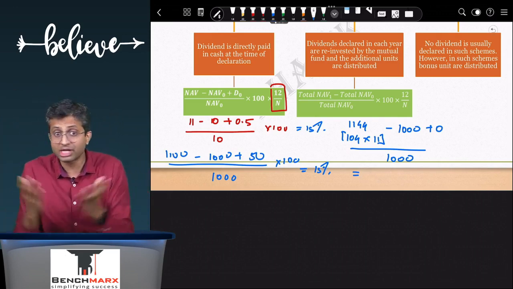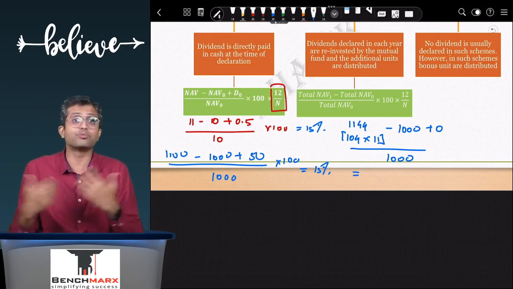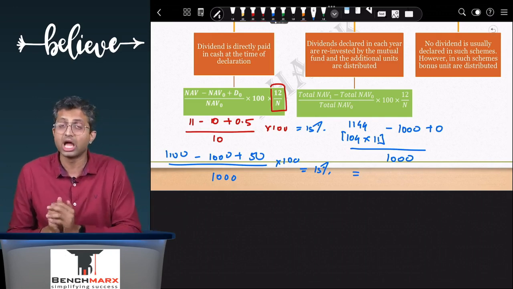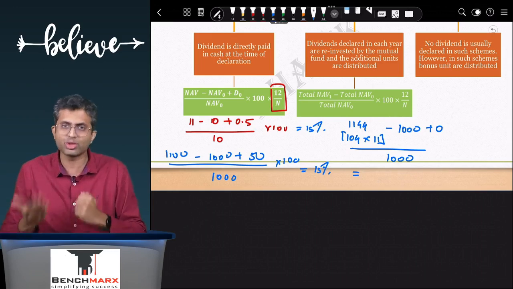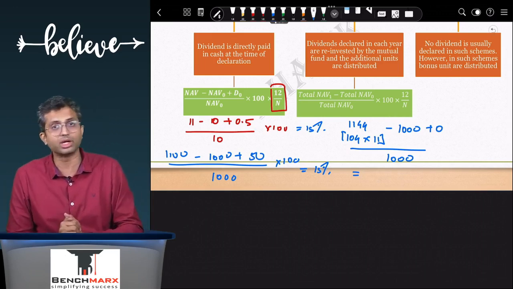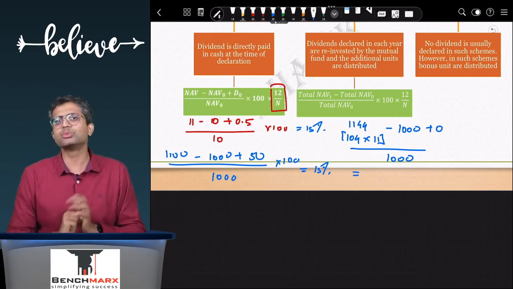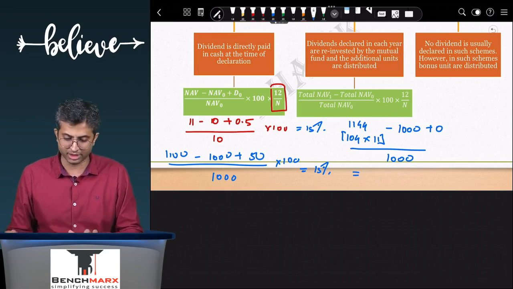11,296 point something units. That is a clear indication that unless you have purchased it and the question has not told you that, how did the number of units increase? Well, because you must have taken the dividend reinvestment option. So you need to be careful in that workings.